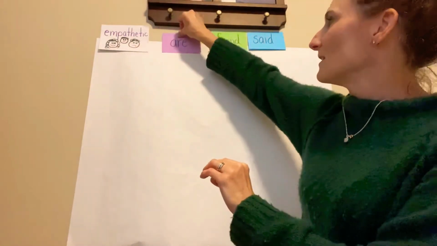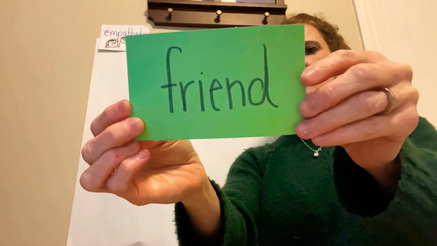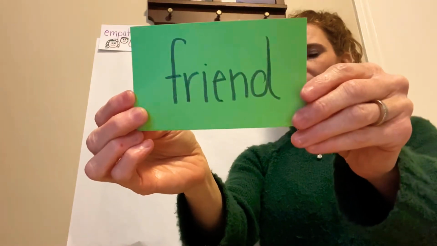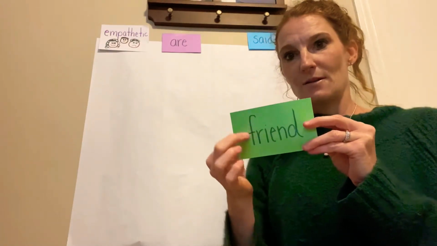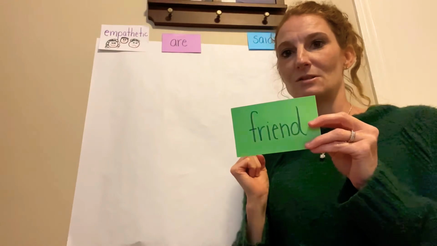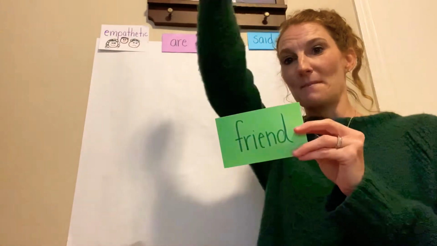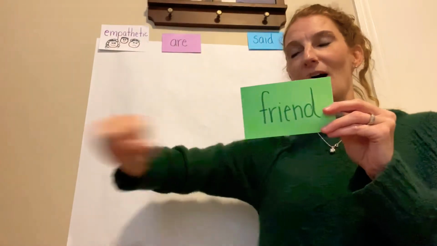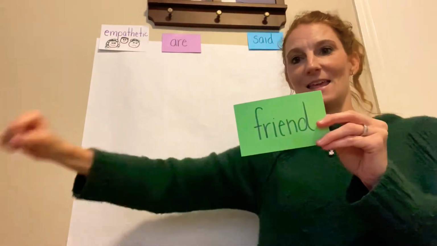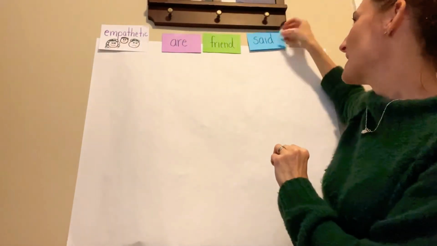Good. The next word is the word friend. Friend. And friend is someone that you want to spend time with, somebody you enjoy and you like. All right, a friend. So friend, we're going to spell, and this first letter goes up. So let's make our arm go up. Ready? F, R, and I goes up. I, E, N, D. So let's do it again. F, R, I, E, N, D. Friend. Excellent.